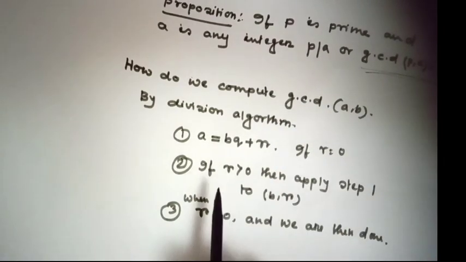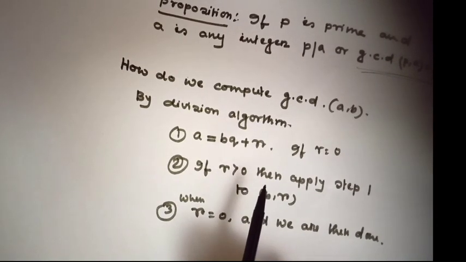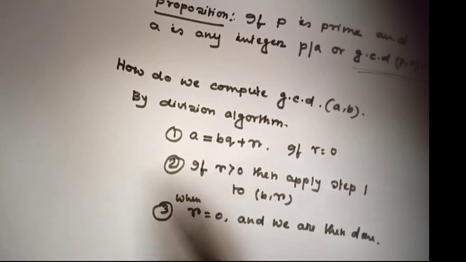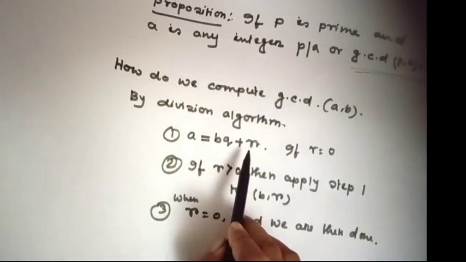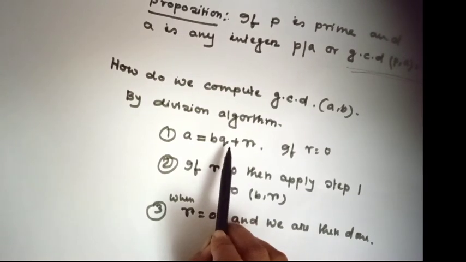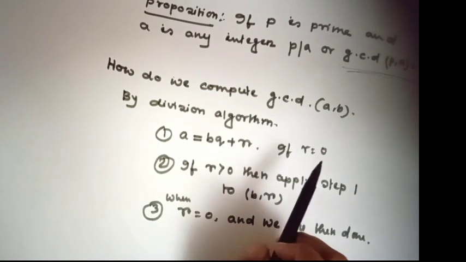If R is not equal to 0, if R is greater than 0, then apply again. Here R will be greater than 0 and strictly less than B.